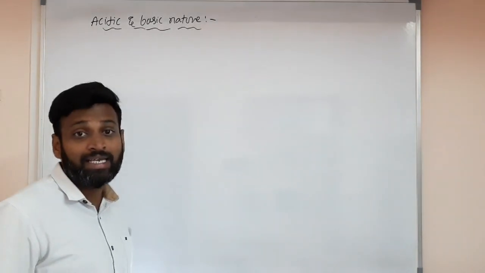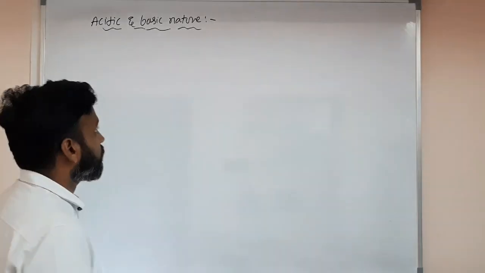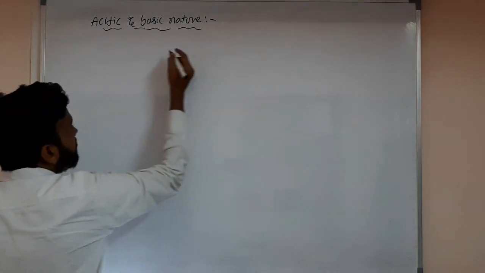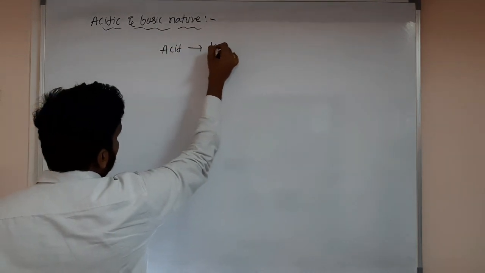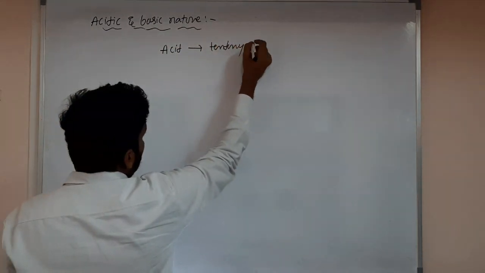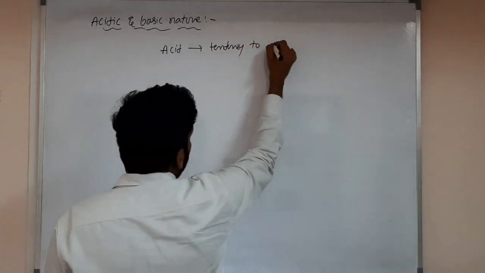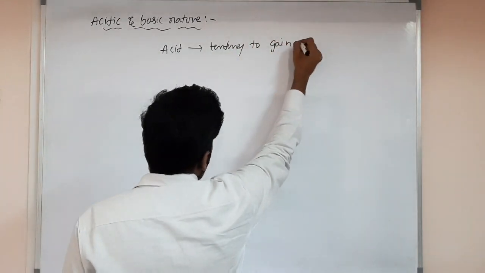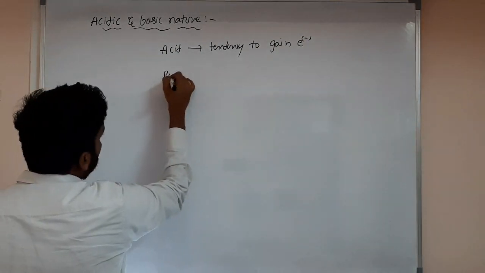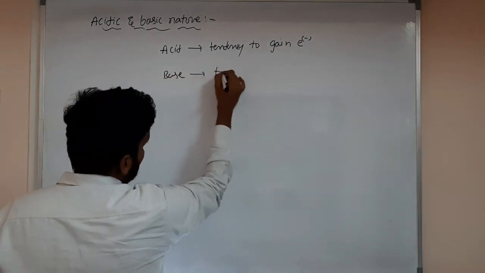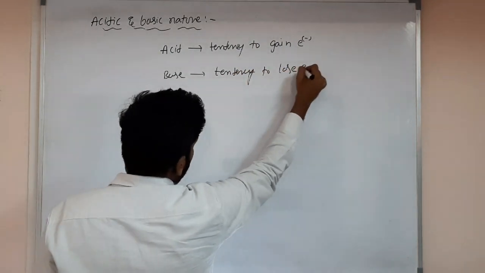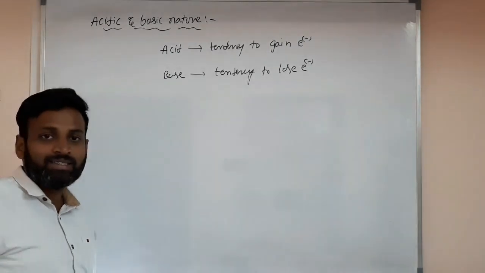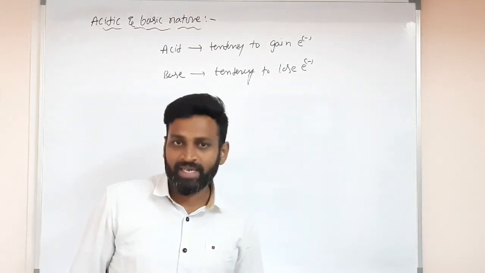Next we have to discuss acidic and basic character. On what basis will we say acidic and basic character? See, acid means which has a tendency to gain electrons, and base means an atom which has a tendency to lose electrons. Whoever has a tendency to donate electrons is a base.